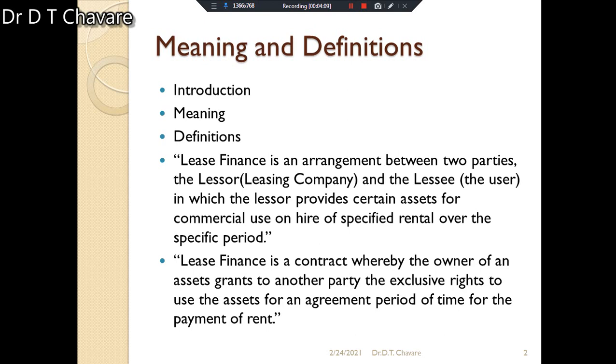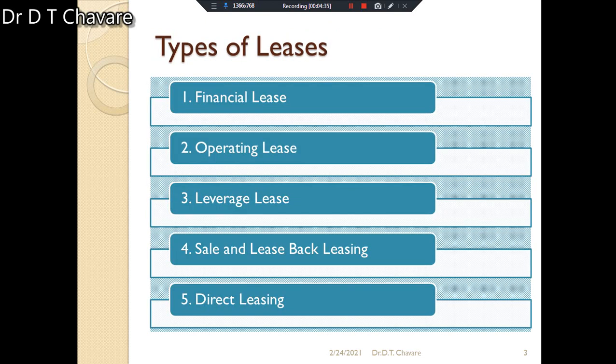Another definition is that lease finance is a contract whereby the owner of an asset grants to another party the exclusive right to use the asset for an agreed period of time for the payment of rent. This definition also indicates the exact meaning of leasing or lease finance. The definitions clearly indicate that lease finance is a contract.